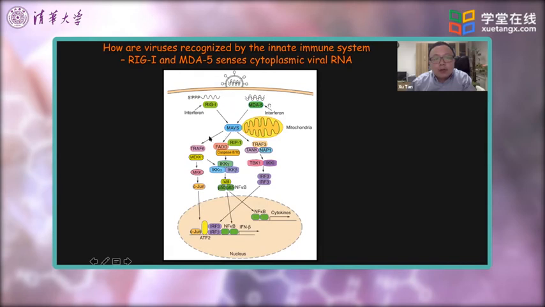Then they trigger a number of cascade signaling events, also mainly mediated by protein phosphorylation as well as other forms of protein modifications. And this signal cascade then activates a master transcription factor called NF-kappa B, which then drives the expression of type 1 interferon as well as other cytokines.